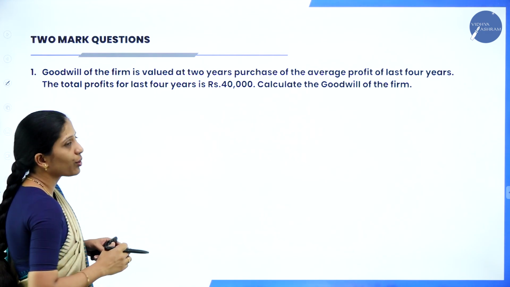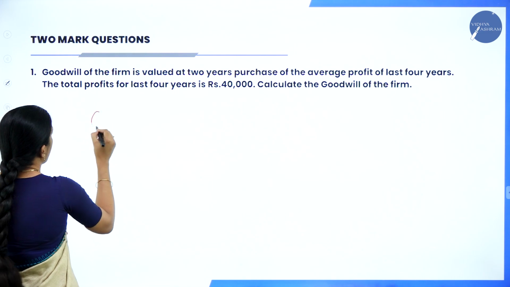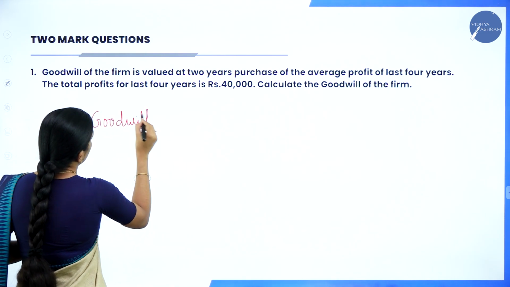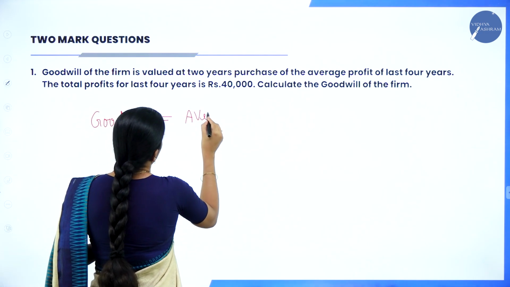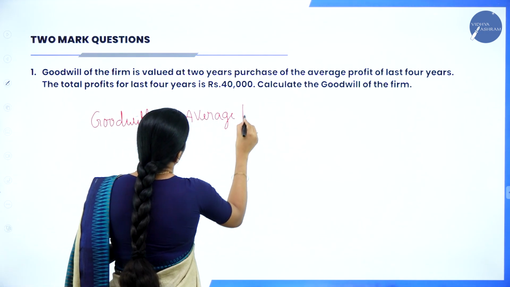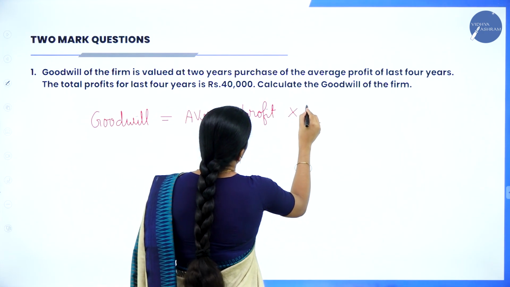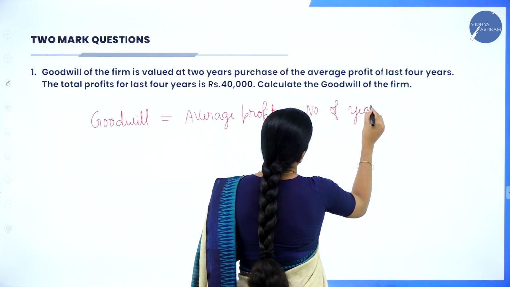Now, they have asked us to calculate the goodwill of the firm, for which there is a formula. Your formula is goodwill is equal to average profit into number of years purchase.